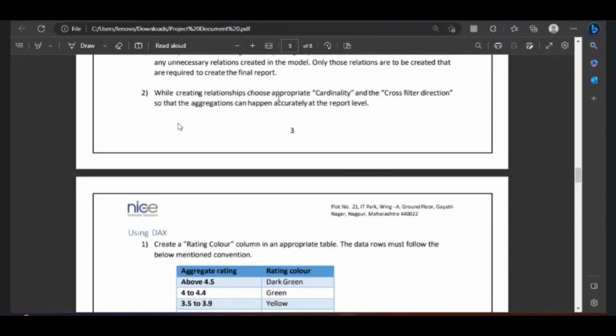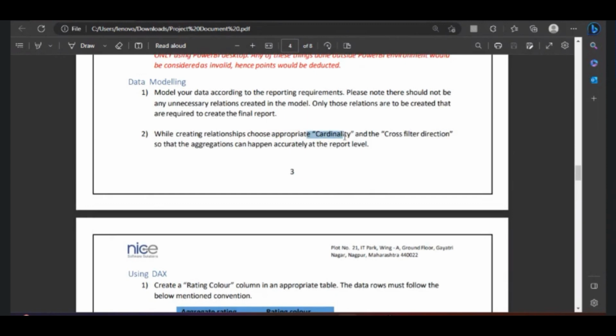While creating relationships, choose appropriate cardinality. This is an important topic that I'll explain. We are going to study everything one by one. What I wanted to show you is that you should be familiar with the project life cycle and how work happens in real time. Once that is familiarized, then we will go into the details.